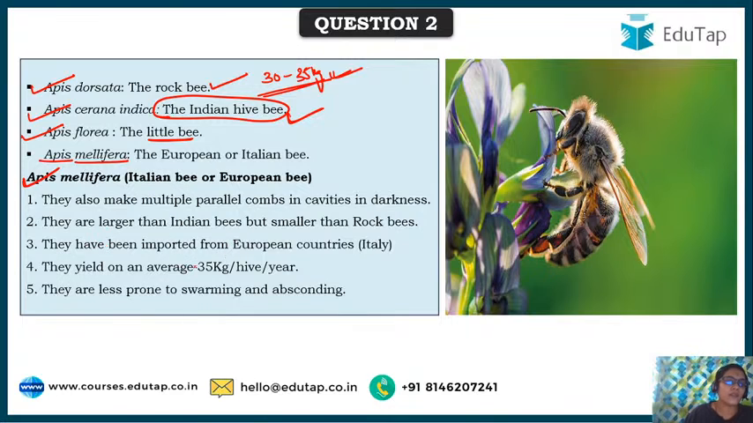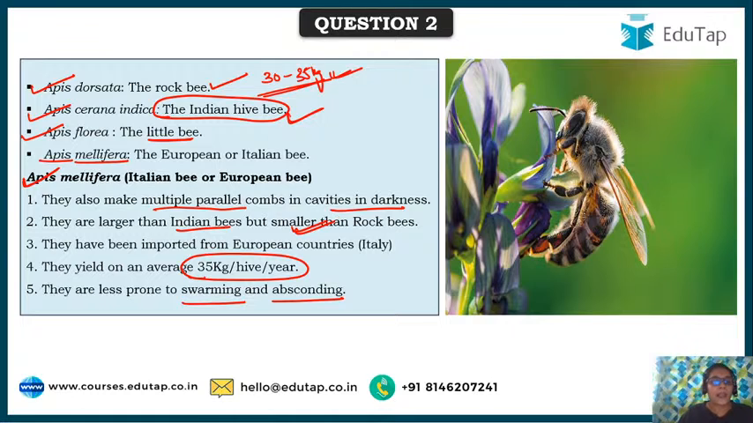But yes, Apis mellifera, the European or the Italian bee, is mostly reared in India for its honey, and they yield an average of 35 kgs of honey per hive per year, and they are less prone to swarming and absconding. These are a little bit larger than Indian bees, but yes, they are smaller than rock bees. They also make multiple parallel combs in cavities in darkness, thereby the productivity increases. Because of all these plus points, they have been imported from European countries, especially from Italy. That's the reason it's also called the Italian bee, and we Indians started rearing these in India.